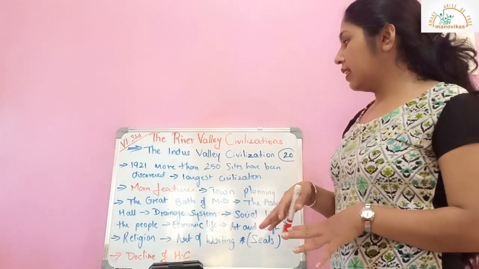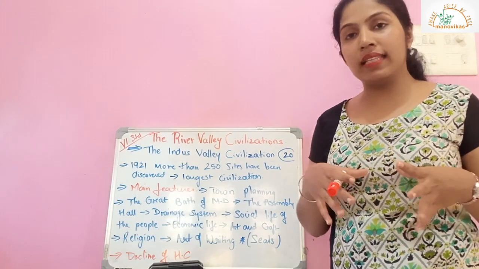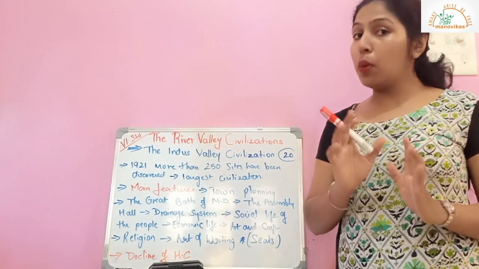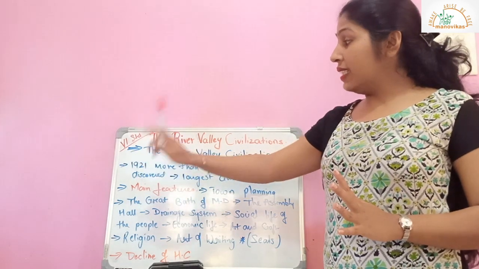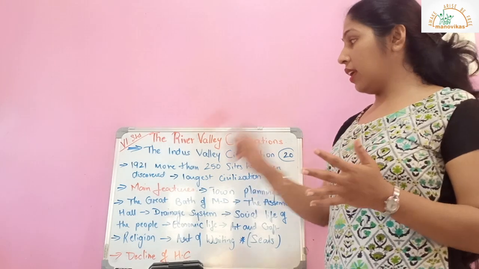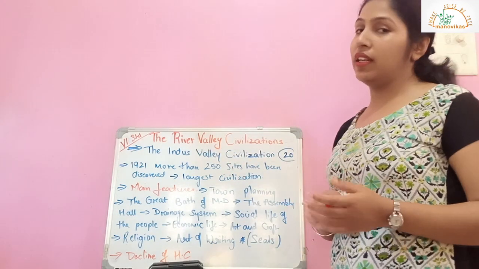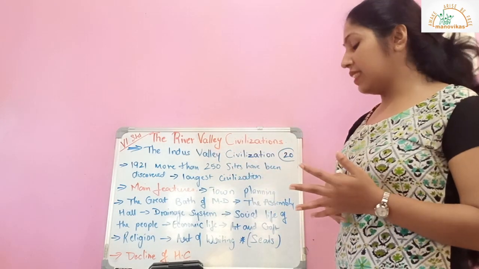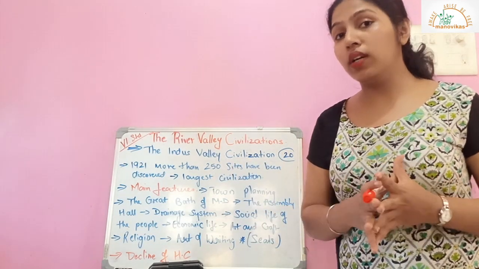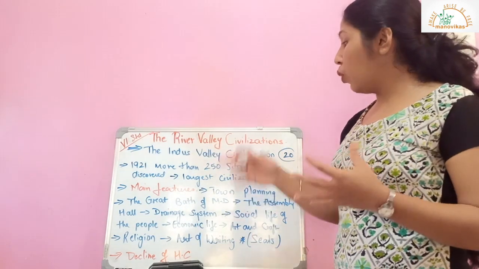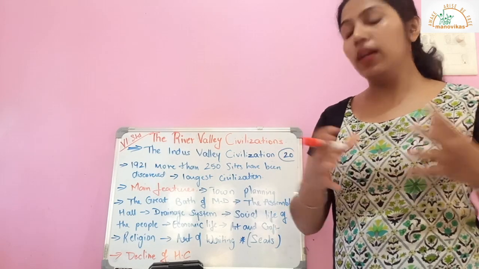It was said that Indus Valley civilization was confined to a few places and that it could not grow. However, there was a change since 1921. In 1921 and after that, more than 250 sites have been discovered. And therefore, Indus Valley civilization was considered to be one of the largest civilizations of the ancient world, because more than 250 sites were discovered, whereas it was believed that it was constrained and could not grow.